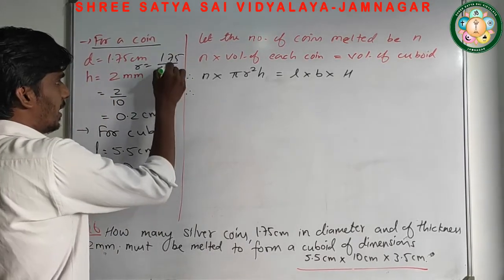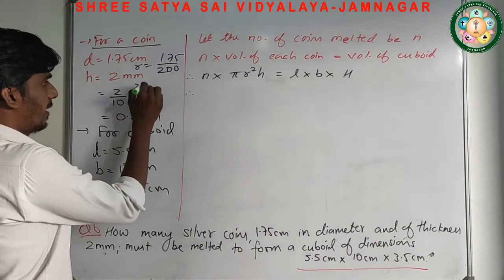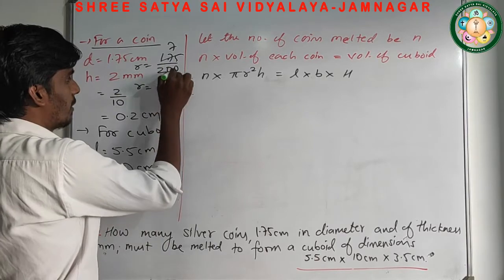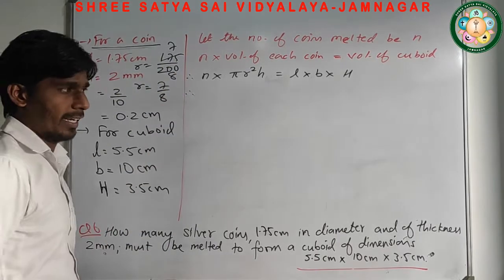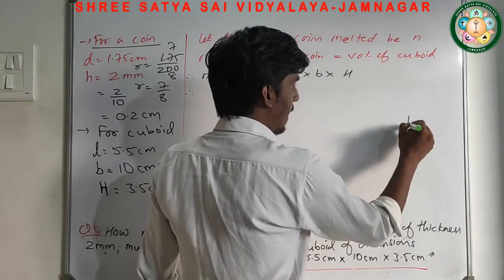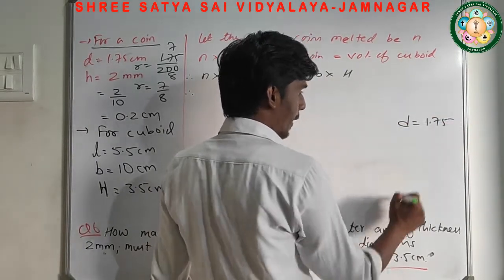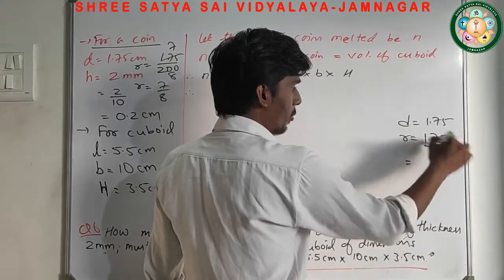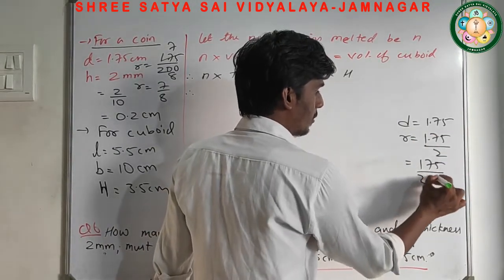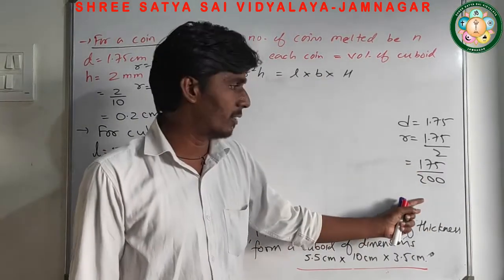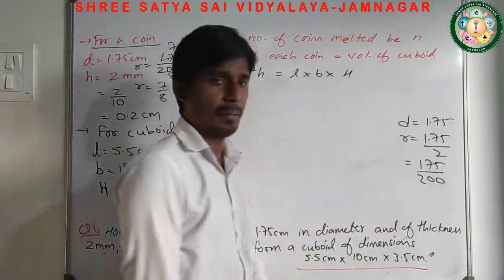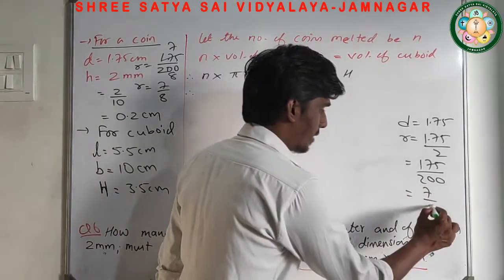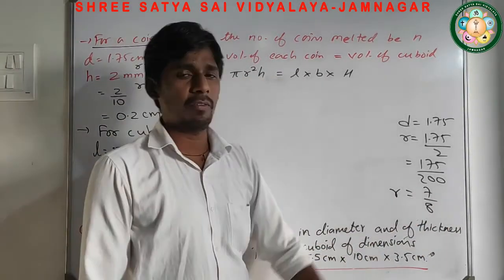If I remove the decimal, it becomes 175 upon 200. Both numbers are divisible by 25. 25 sevens are 175, 25 eights are 200. So radius I am going to use is 7 by 8.